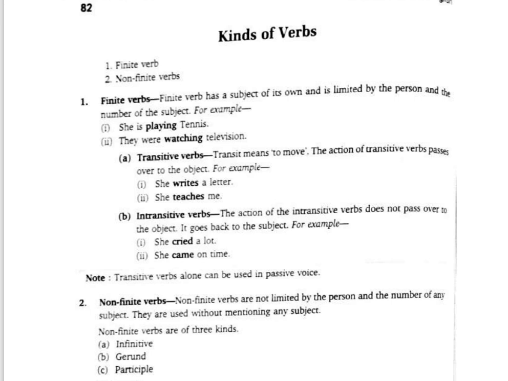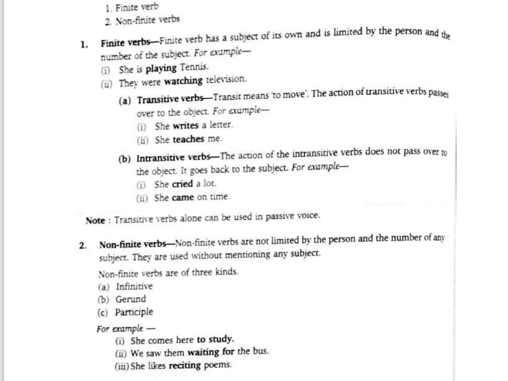So, the kinds of verbs: there are two kinds of verbs, finite verbs and non-finite verbs. Among non-finite verbs are infinitive, gerund, and participle, but the remaining verbs are all finite verbs. A finite verb has a subject of its own and is limited by the person and the number of the subject. Most of the rules are related to finite verbs, but non-finite verbs are also very important, and some of the exceptions also you have to understand.